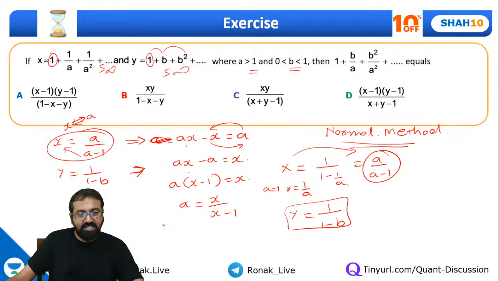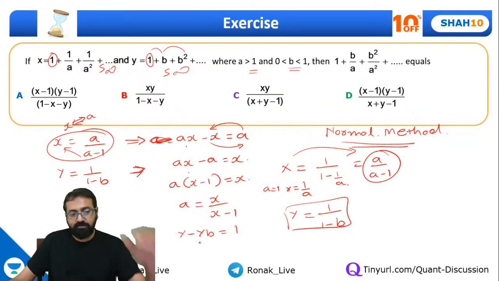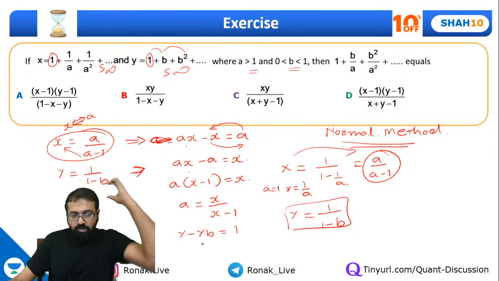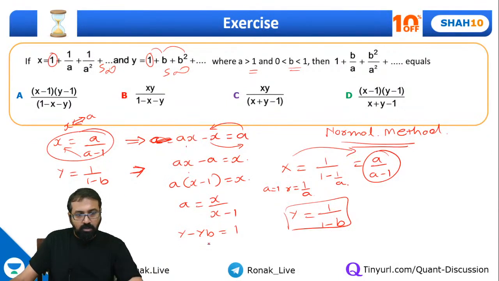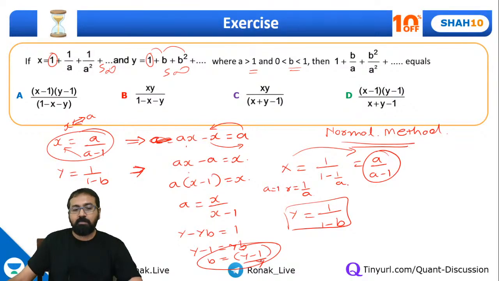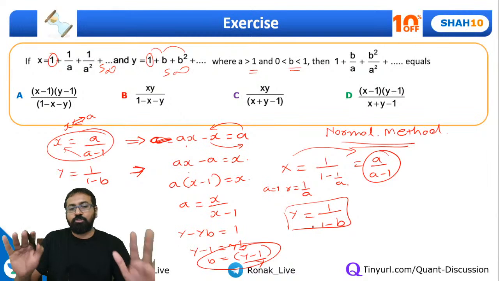Same way, if I try for y, y minus yb equal to 1, correct? y minus yb equal to 1. So y minus 1 equal to yb, or b will come out to be y minus 1 divided by y. Are you getting this point? b will come out to be y minus 1 divided by y. Guys, have you understood up till now?